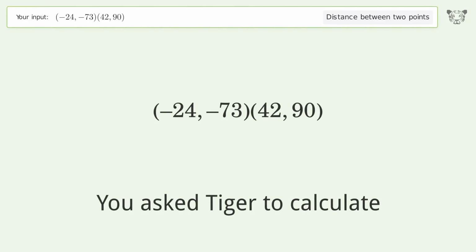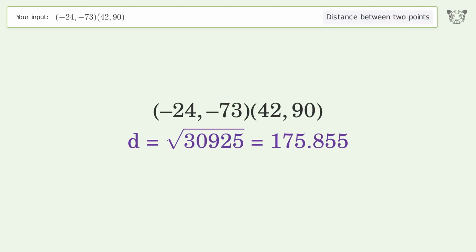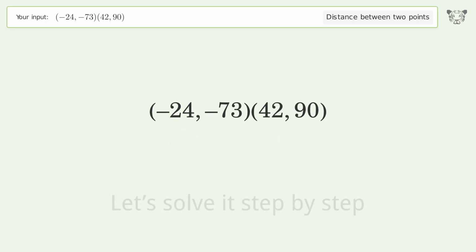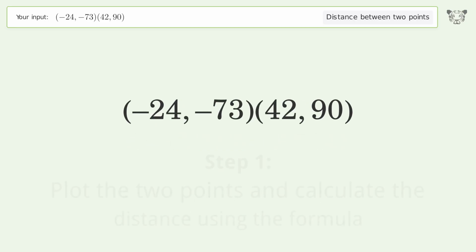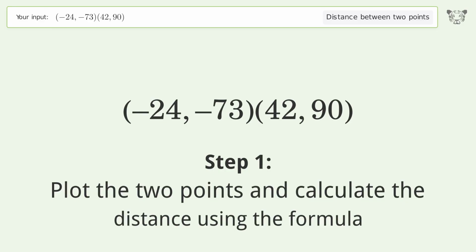You asked to calculate the distance between 2 points. The distance between the 2 points is the square root of 30,925, or 175.855. Let's solve it step by step. Plot the 2 points and calculate the distance using the formula.